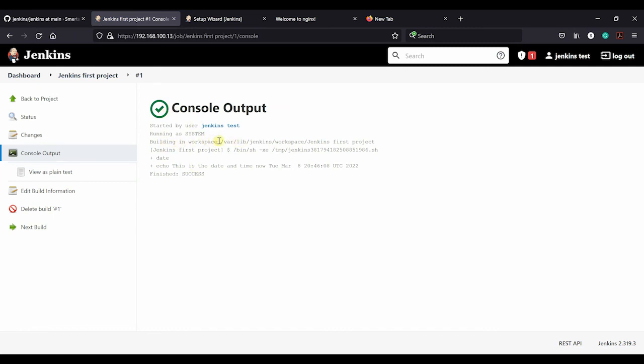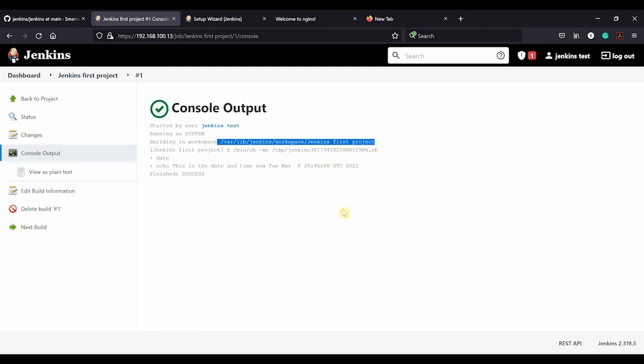So this is the workspace that I'm using. So this is where we got to look for the file. So it tells us what it's done. It passed, so green tick, success. It echoed this. It included the time. I think that's for the logs, but it was a success. And there's a time. This is the output that it picked up from that command.